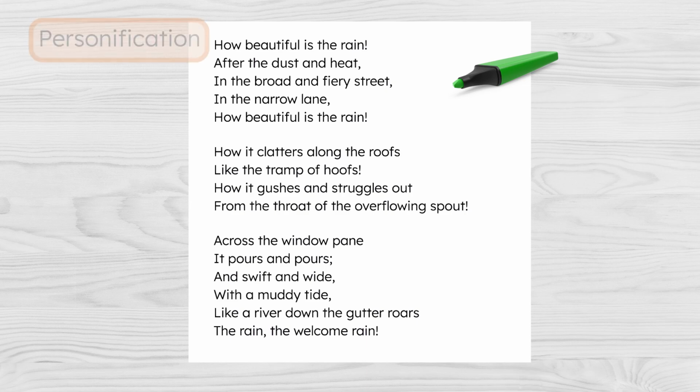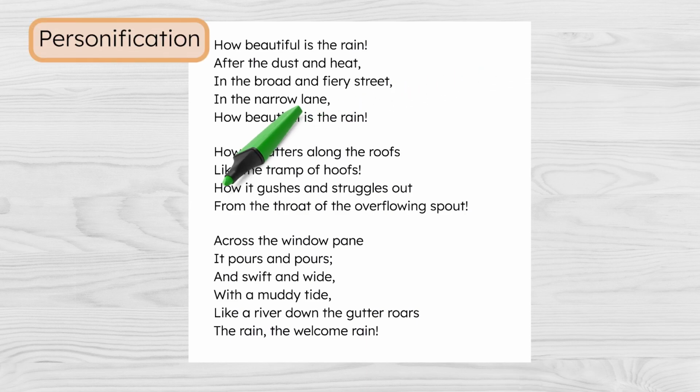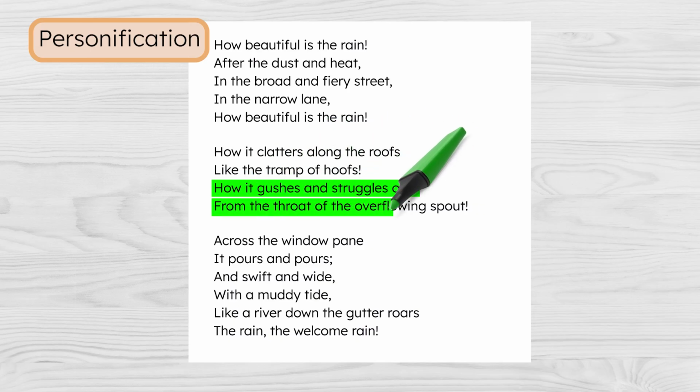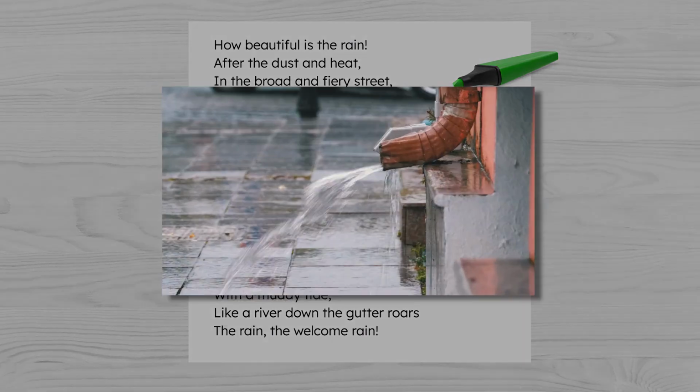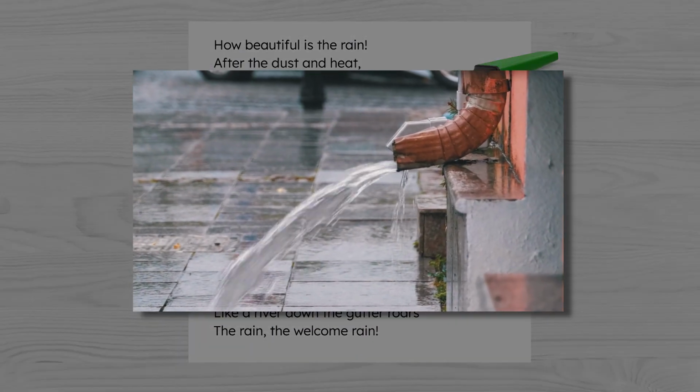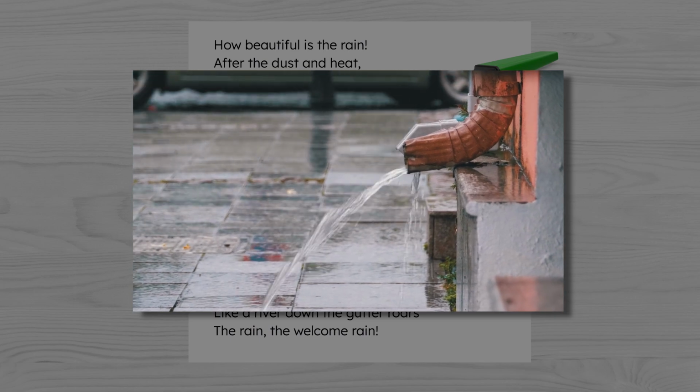What about personification? Check this sentence out. How it gushes and struggles out from the throat of the overflowing spout. Which words are related to human characteristics? Struggles out and throat. Rain can't struggle like a person can, and the spout doesn't literally have a throat. But by using those words, we picture the heavy rain spilling out of the spout, making it feel alive.